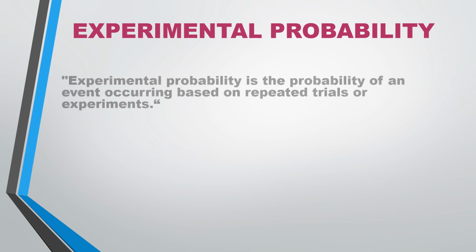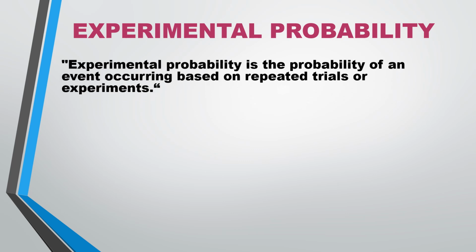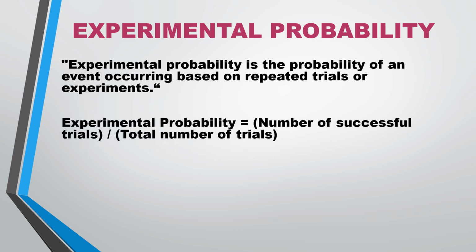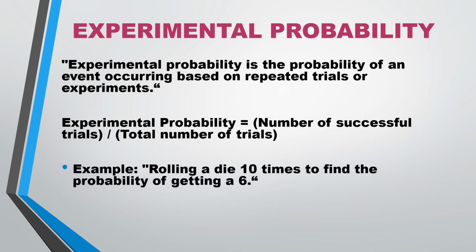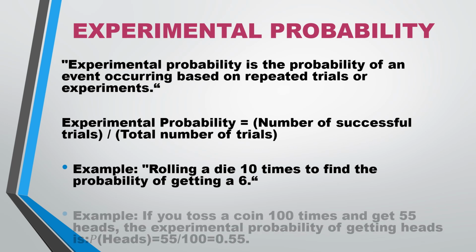Now next thing is experimental probability. So what do you mean by experimental probability? Experimental probability is the probability of an event occurring based on repeated trials or experiments. If you make repeated trials or repeated experiments, like 2 times tossing of coin, 3 times tossing of coin, 2 times tossing of dice, these are repeated trials. The probability formula is number of successful trials upon total number of trials, like rolling a dice 10 times to find the probability of getting a 6. So successful repeated trials give the experimental probability.